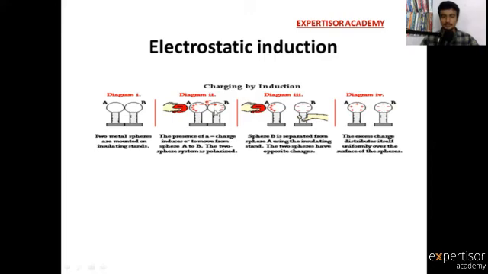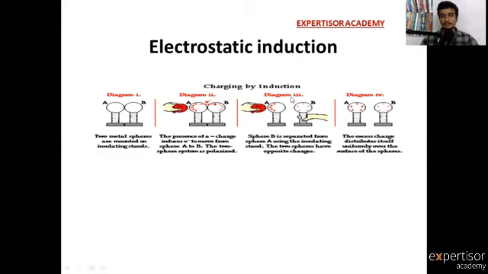Polarization means electrical dipole per volume. So these two are polarized. Here these two spheres are in contact, but there is no contact with the negative charge source.